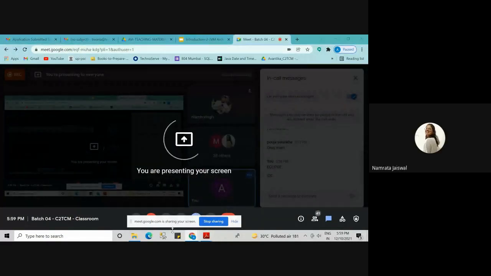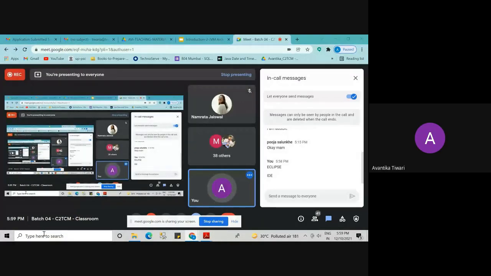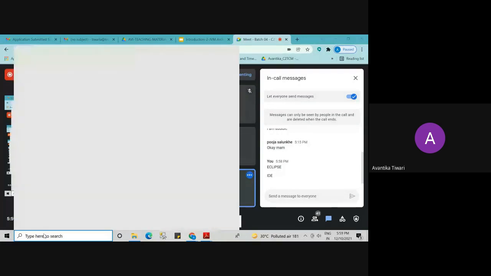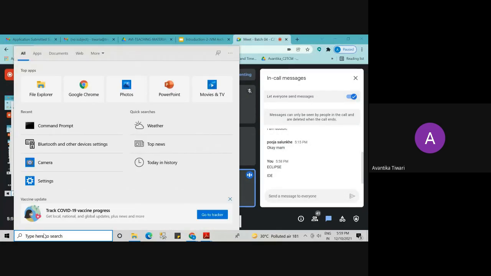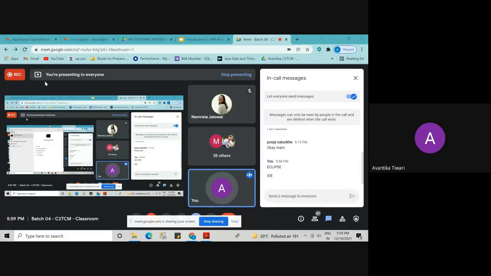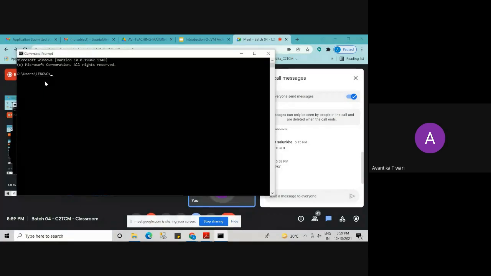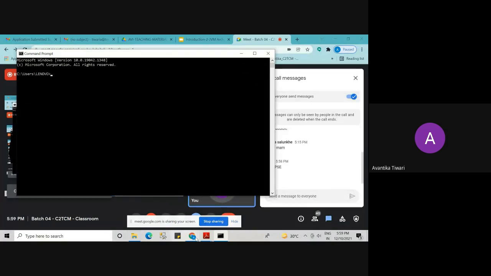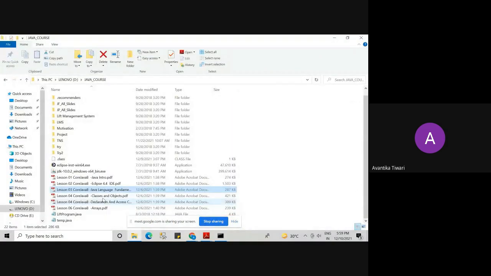Okay. So what you have to do is, for writing a program, how the Java development process takes place in Notepad. Just for your knowledge, you don't have to remember it or practice, nothing like that. We will go to command prompt. So when we write a program in Notepad, we execute it on this command prompt. Now I have one basic program,